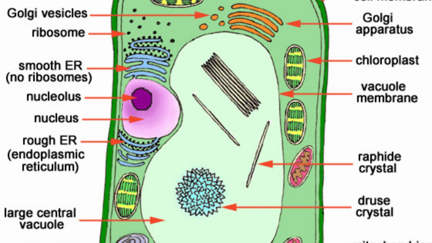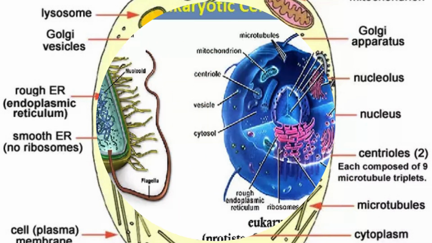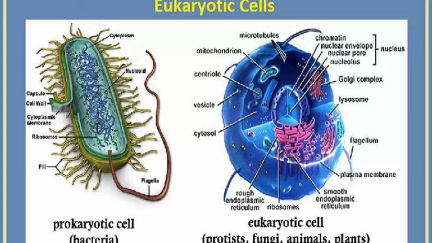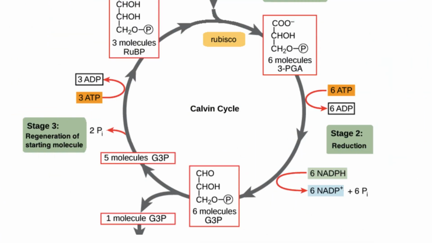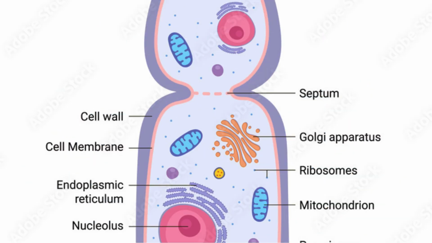Now let's switch to eukaryotes. These are more complex. Their cells have a prominent nucleus enclosed in a membrane, and they contain specialized organelles like mitochondria, chloroplasts, and the Golgi apparatus. Their cell walls, when present, are made of chitin or cellulose instead of peptidoglycan. They can be unicellular, like protists, or multicellular, like humans, plants, and fungi.